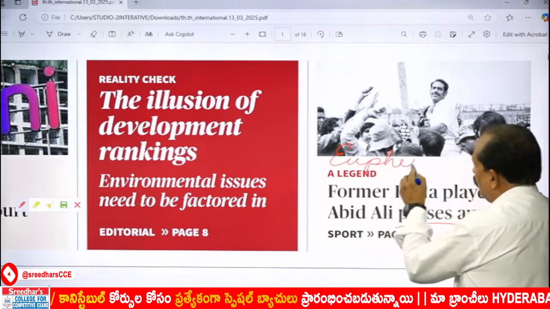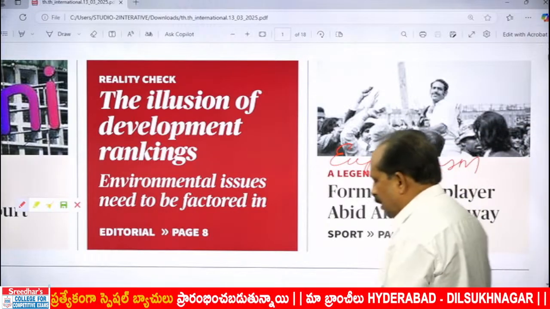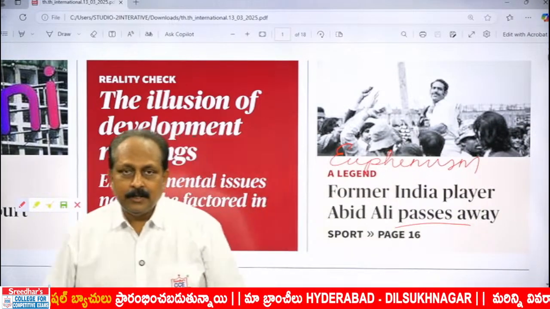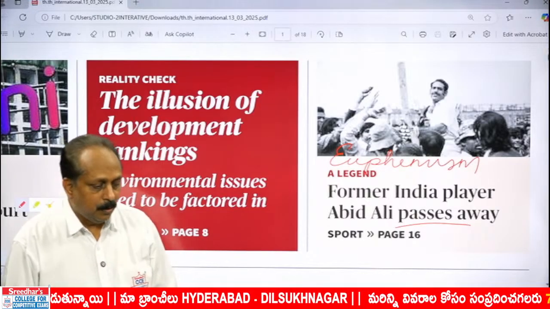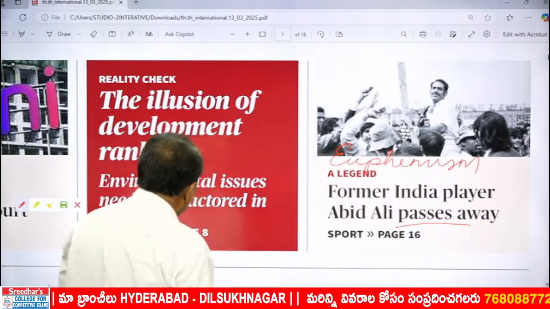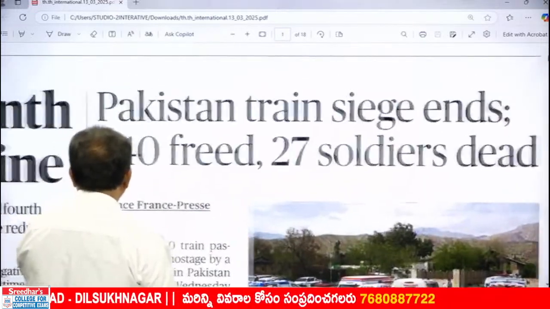I'm sure many of you know because we have got it many a time. Euphemism means saying something harsh in a nice way. Yes, that is a word you should know immediately. That's all from the snippets. Let us go to the main headline. What do you see here?